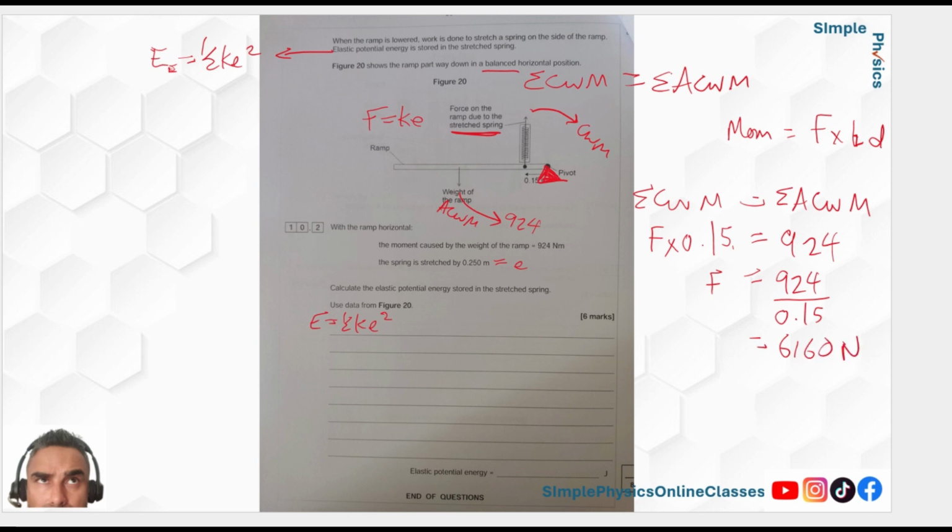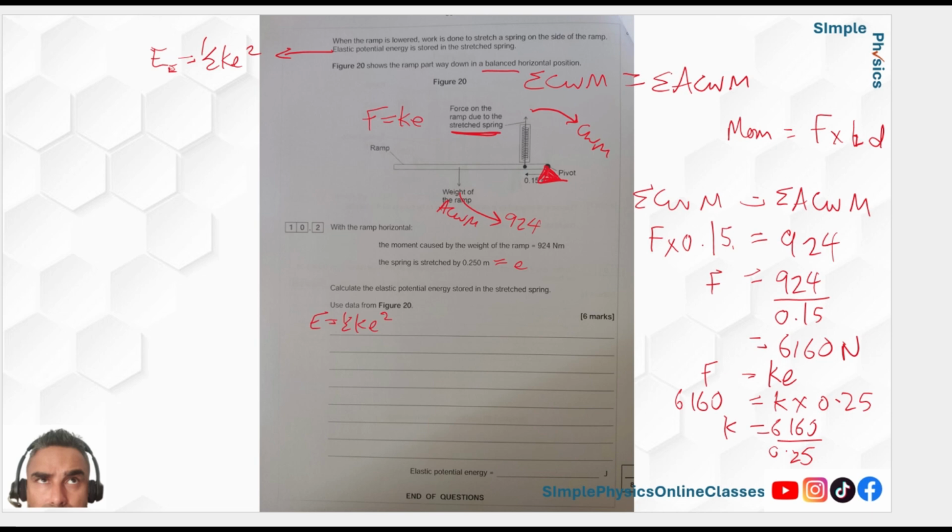Now I've got to work out k. In order to work out k, I've got F equals k e. So 6160 is equal to k, and it's caused an extension of 0.25. Okay, so I can put that in and work out k again. To get k on its own, it's times by 0.25, so you divide to get to the other side. So 6160 over 0.25, which is the same as times by 4.